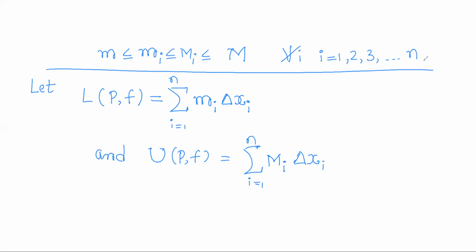Till here, as we argued for any arbitrary i, we can argue for each i value. So i equal to 1, we can argue; i equal to 2, we can argue; i equal to 3, i equal to 4, like this.